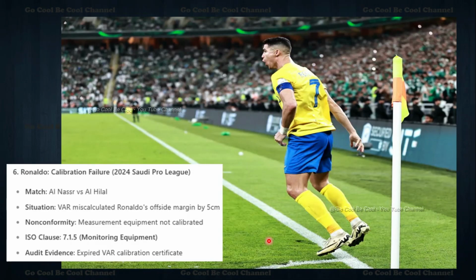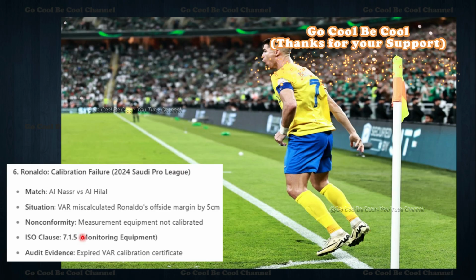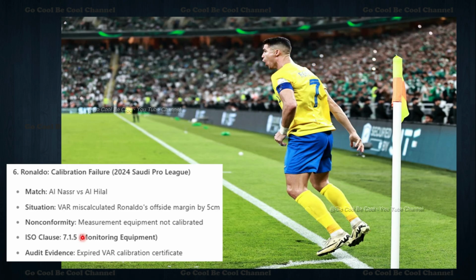Example 6, when we have calibration. Please understand, my dear friends, one of the beautiful examples is Cristiano Ronaldo, 2024 Saudi Pro League. Here is Al Nassr versus Al Hilal, where the offside margin for Ronaldo was miscalculated by 5 centimeters, because the measurement equipment was not calibrated. We can locate it here: 7.1.5 monitoring equipment, where the calibration certificate expired. So whenever you feel that calibration is the problem, 7.1.5, you can close your eyes, memorize Cristiano Ronaldo, then write that calibration means 7.1.5. This is the example of 6.